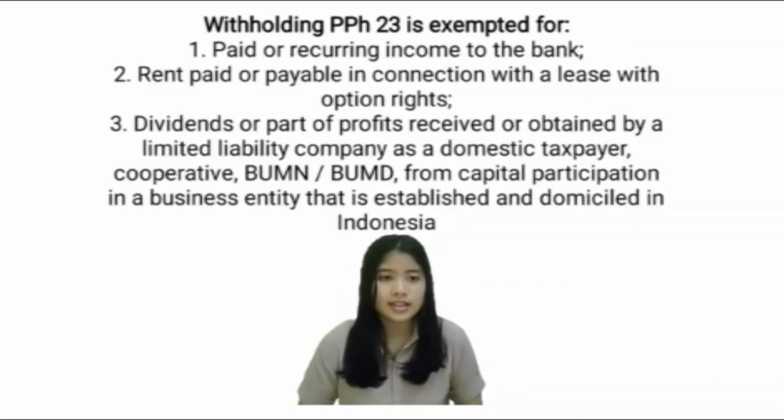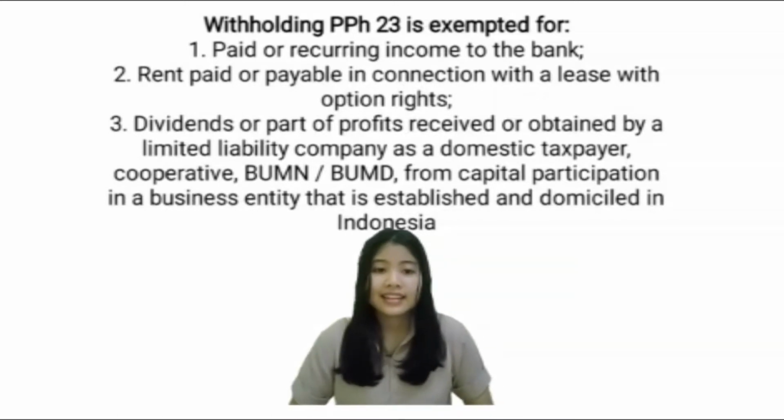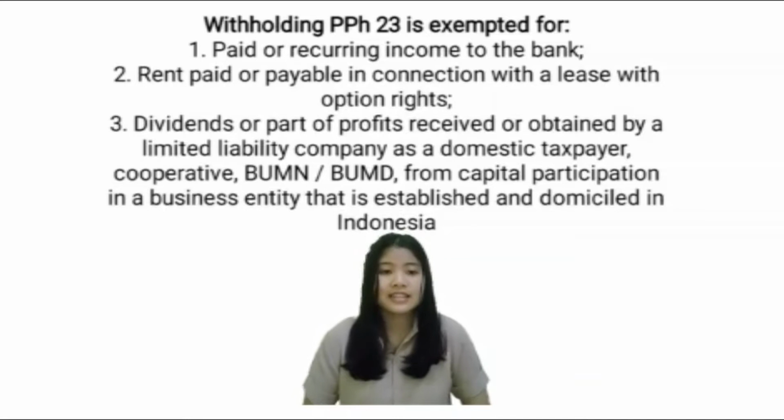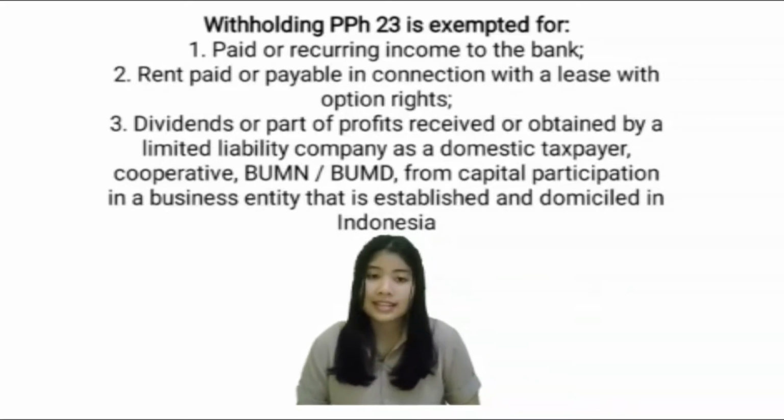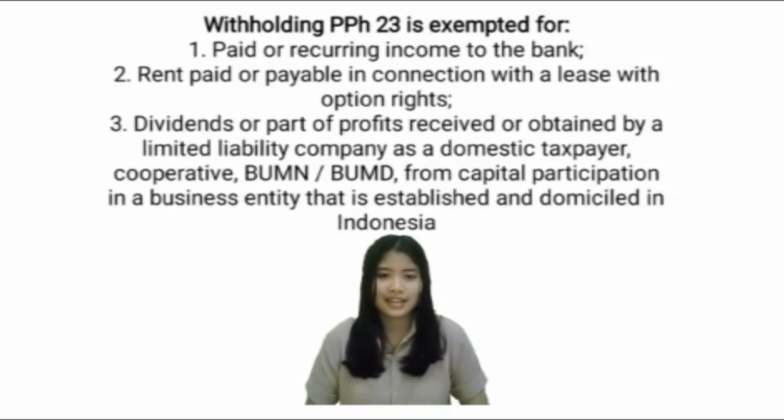Article 23 is exempted for, first, interest paid or payable to banks; second, rent paid or payable in connection with a lease with option right; and third, dividends or part of profits received or obtained by a limited liability company as a domestic taxpayer, cooperative, BUMN or BUMD, from capital participation in a business entity that is established and domiciled in Indonesia.